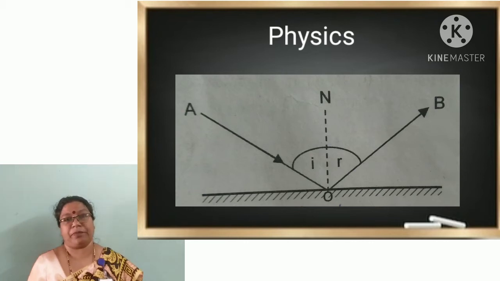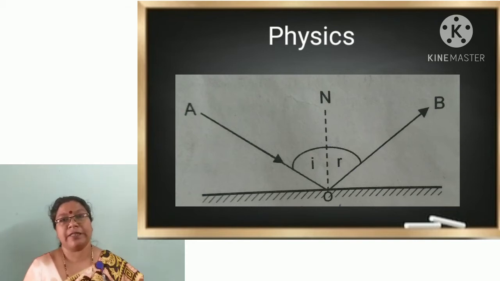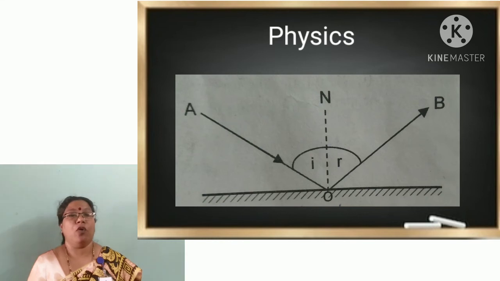And a normal is drawn at the point of incidence. So what do you mean by point of incidence? Point of incidence means the point at which the light falls on the mirror. The perpendicular drawn at the point of incidence is known as the normal. Here ON is the normal.